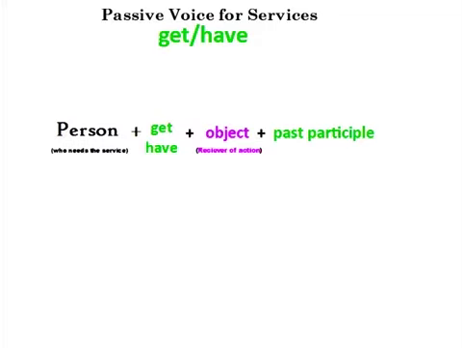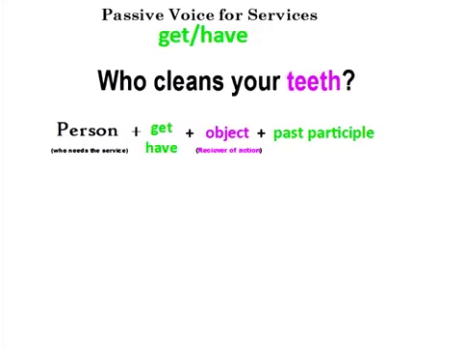So, if I think about this question, who cleans your teeth? Well, if you want a professional service, you probably have a dentist, right? And you get your teeth cleaned by the dentist. So, I'm going to use this type of passive voice to talk about the service provided by a dentist.